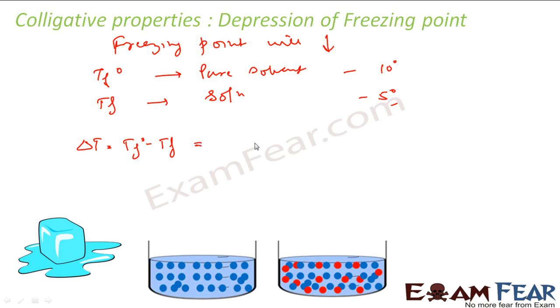Now this is experimentally seen as, this is called depression in freezing point. And experimentally it is seen that this is directly proportional to molality. Similar to elevation in boiling point, this is also directly proportional to molality, and to calculate this we need an equation. So the equation was, this is nothing but Kf into m. And what is this Kf? Kf is nothing but my constant,